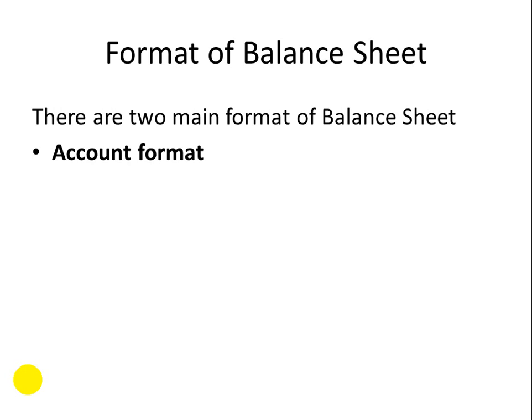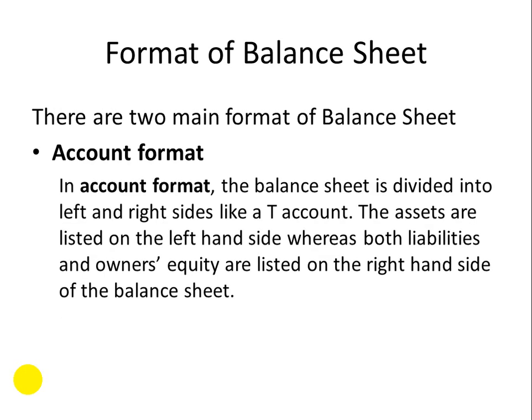The first one is the account format. What is account format? In account format, the balance sheet is divided into left and right sides, like a T account. Like we make a T account of a ledger account, similarly, in this case, we just make a T account. The assets are listed on the left hand side, whereas both liabilities and owner's equity are listed on the right hand side of the balance sheet.